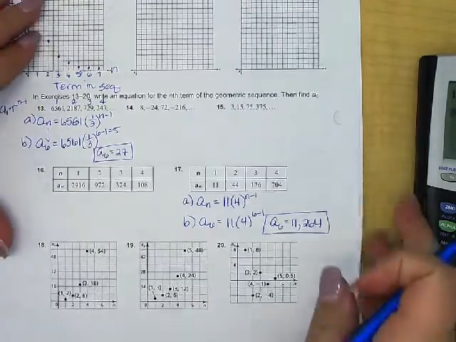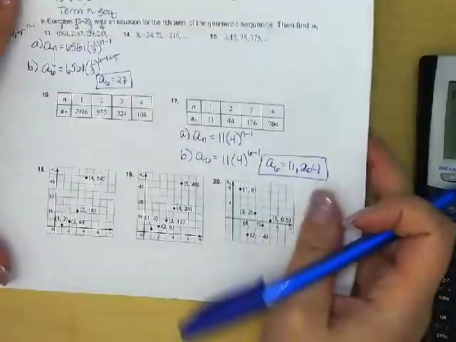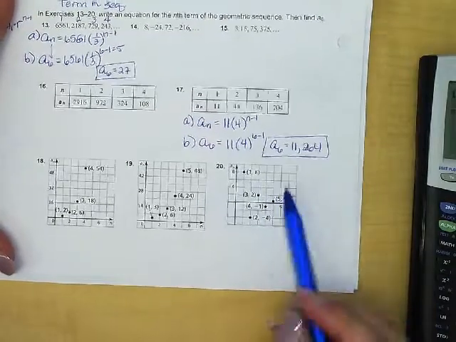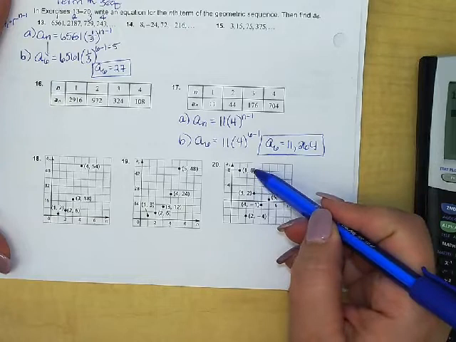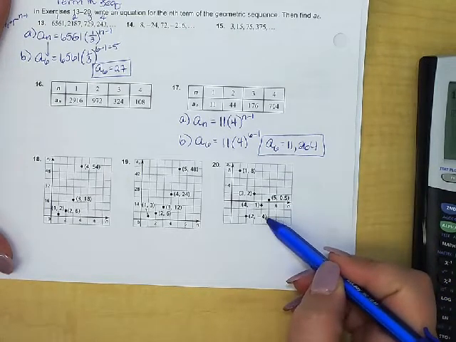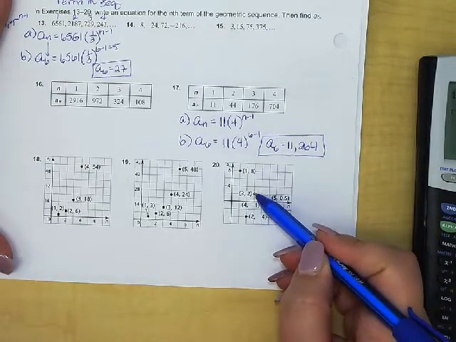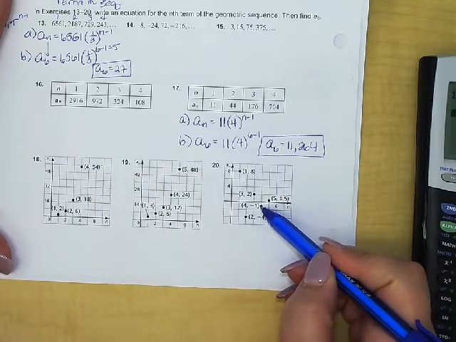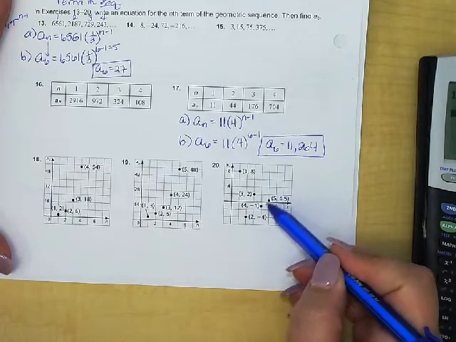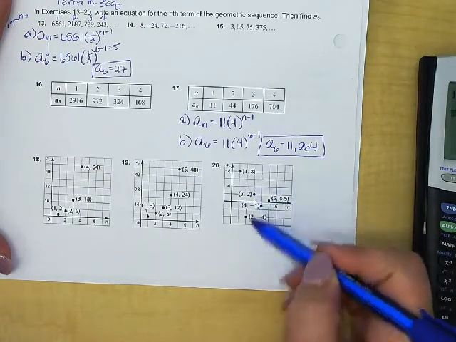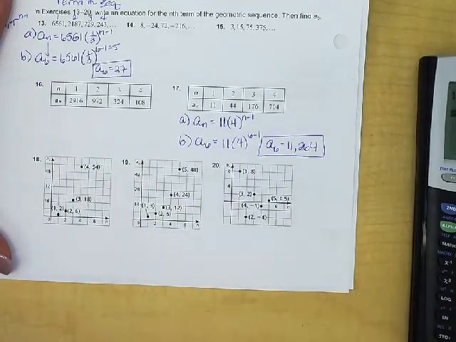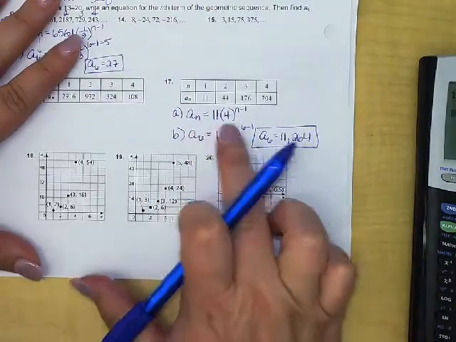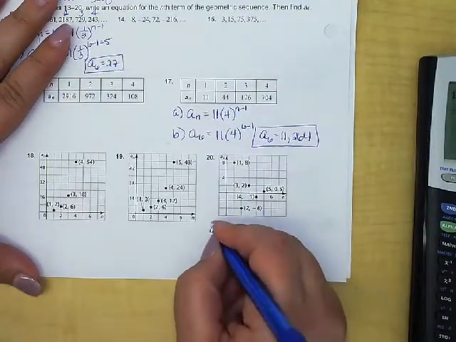Let's finish out with number 20, since we haven't seen one like that. This one definitely doesn't have that curved shape. And right away we can see why. It's because the first term in the sequence is 8, the second one is -4. Then the third one is 2, the fourth one is -1. The fifth one is 0.5, so you see that flip-flopping sign, that zigzagging across, and that's why it doesn't have that curve shape. That's still a geometric sequence though. They just graphed it, and we can still pluck out the information we need to write our equations.